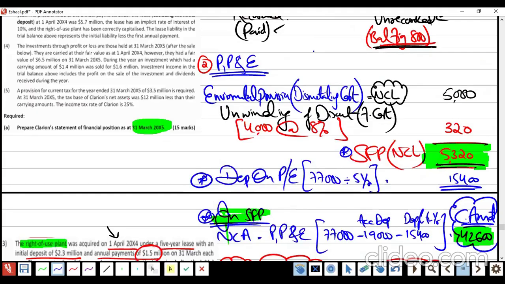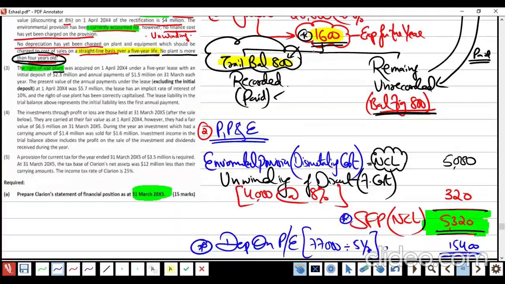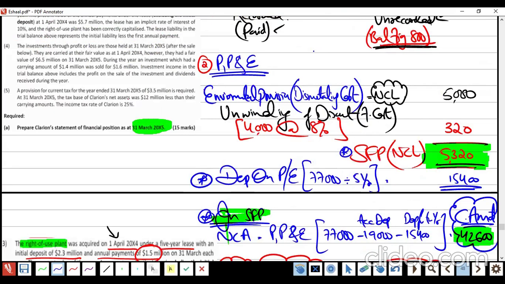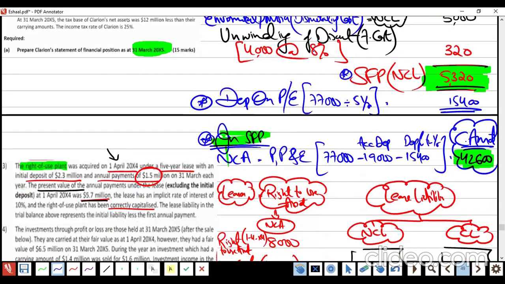Where? Non-current assets. Did we get the non-current asset or no? How much? 42,600. So I am taking this data.